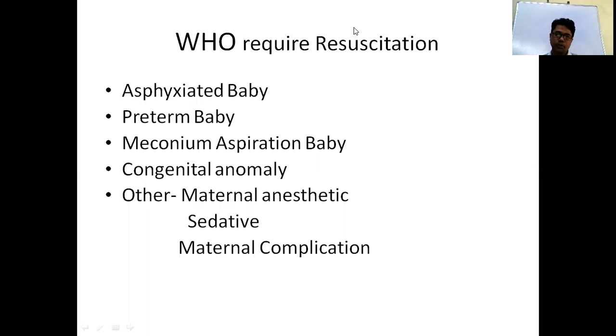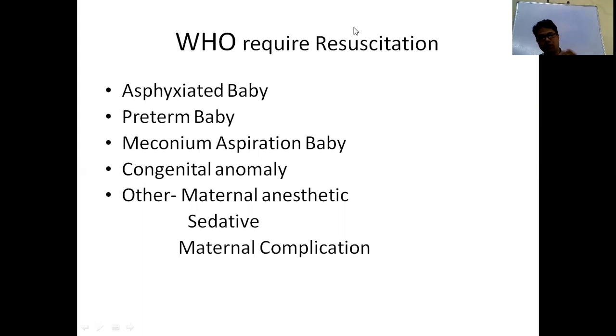Now the question is, which baby has to be resuscitated? An asphyxiated baby. Suppose due to maternal, fetal, or placental events inside the uterus, during antepartum or intrapartum, any event decreases the oxygen supply to the baby, this baby requires resuscitation. Preterm baby: suppose a baby is delivered before 32 weeks, the lungs are not properly developed or mature, with surfactant deficiency. This baby requires resuscitation.